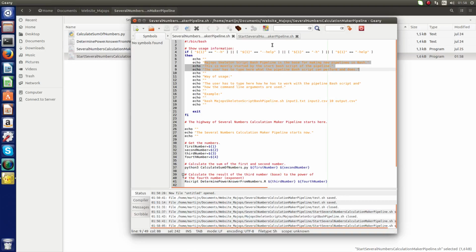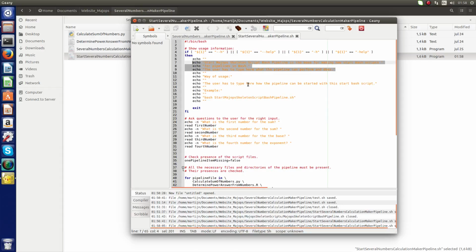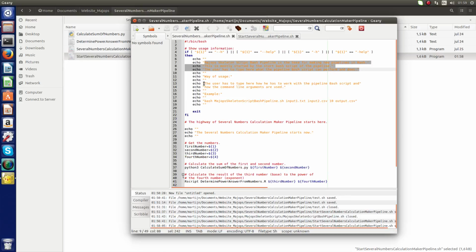The only difference between the show use information of the highway bash script and the start bash script are the way of usage and the examples. Because in the way of usage in the start bash script, you have to type how you can use the start bash script, of course, to start the pipeline. And here you have to type the example of starting the pipeline with the start bash script. And here you have to type the way of usage, how you can use this highway bash script. And here you have to type the example of how to start the highway bash script.